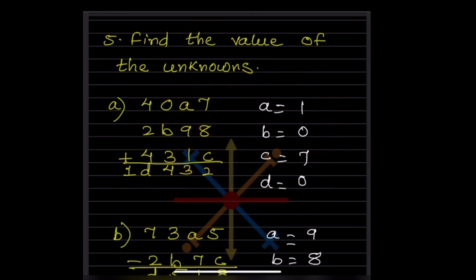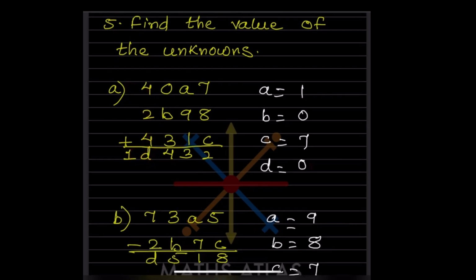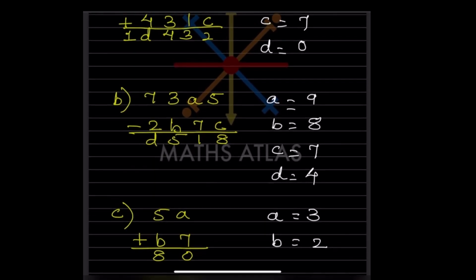Now look at here, 4, 5, 6, 7, 8, 9, 10. 10 means here 0 and the remainder is 1. So this is 1. So D also should be 0. Now we have to subtract this one, 5. Now again we have to find the value of A, B, C and D.